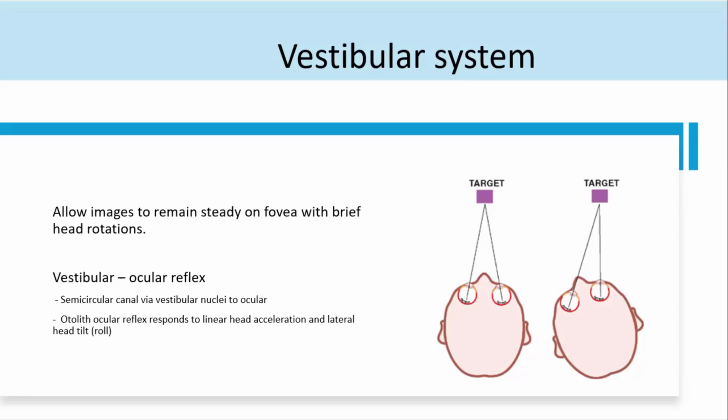So this is the vestibulo-ocular reflex. So when this gets stimulated, if the head rotates, you have the semicircular canal which is activated, and for linear acceleration, you have the otolith reflex get activated. So if the semicircular canal is activated, what happens is when you rotate your head to one side, your eyes move to the opposite side. So this makes sure that the vision comes to the fovea.